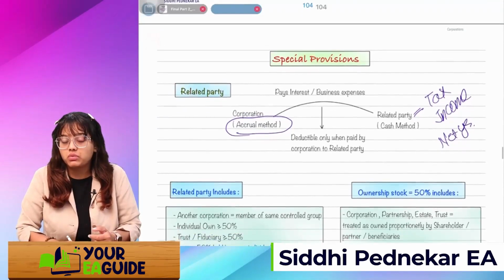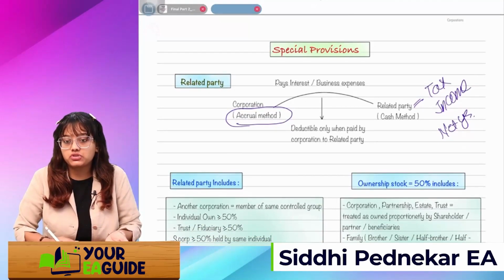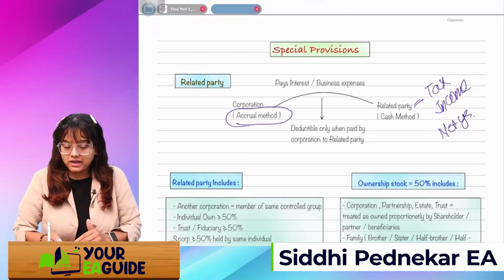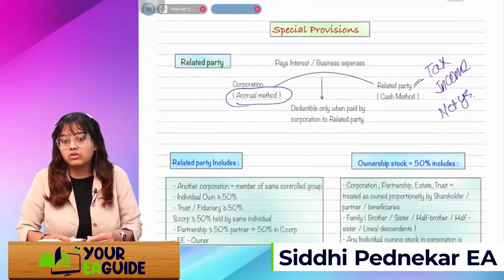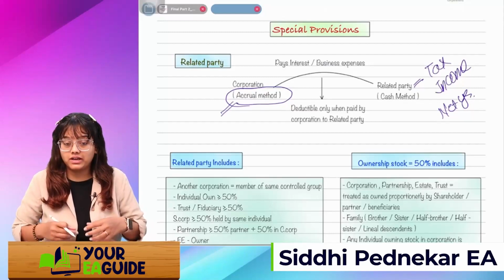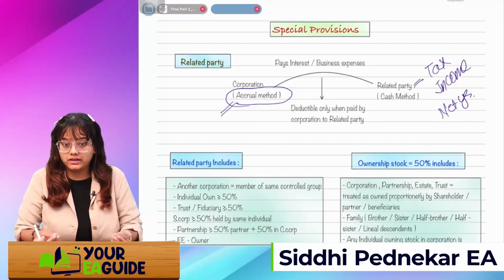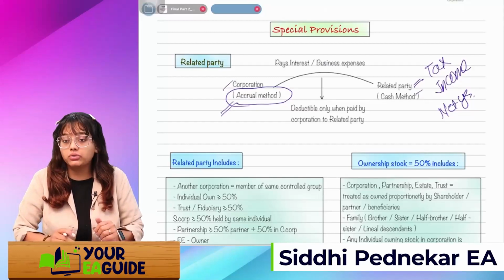That's why the IRS says, whatever interest or business expense the corporation is going to pay to a related party, if the related party is using the cash method, then it will be deductible only when paid by the corporation to the related party. It means on an accrual basis it will not be deductible. Whenever they actually pay it, only at that time will the corporation get the deduction, since the related party is going to include it in income only when they receive it.